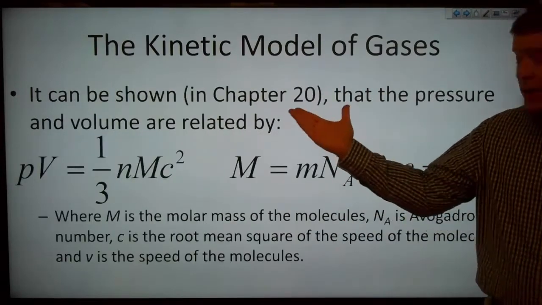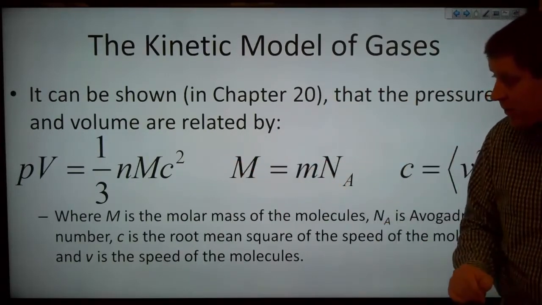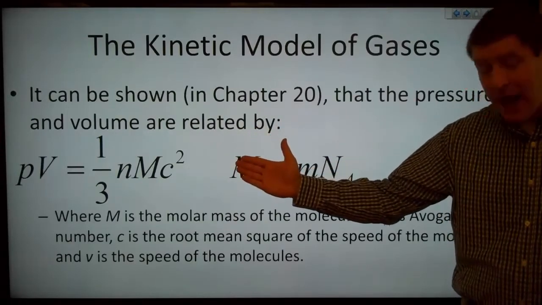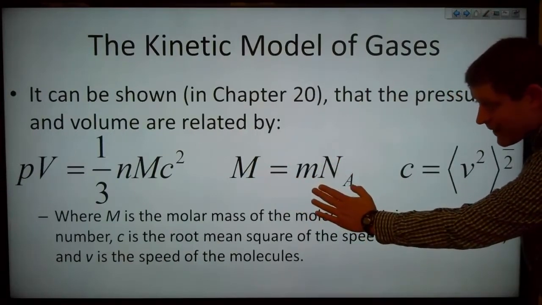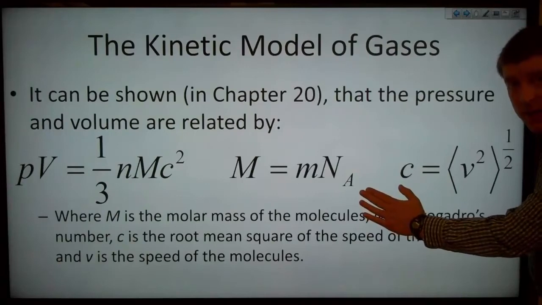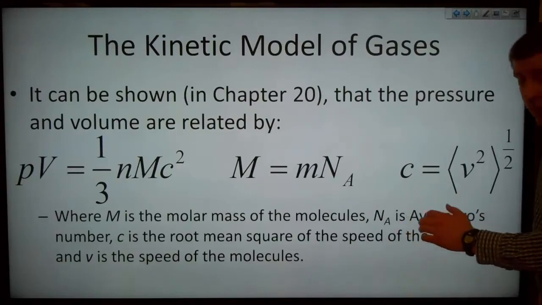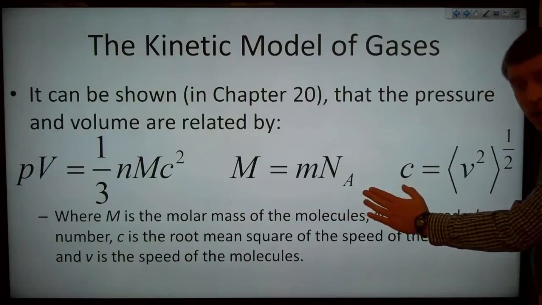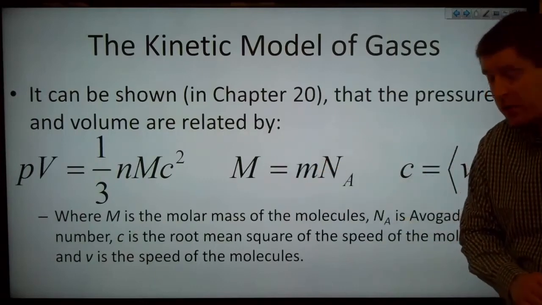So it can be shown, and it's going to be shown in chapter 20, that the pressure and volume are related by this equation here. So we've got pressure times volume is equal to 1/3 N M c squared, where capital M is lowercase m times N sub A. This is Avogadro's constant, as Atkins calls it, or Avogadro's number. Remember, lowercase m is the mass of one molecule. If we multiply the mass of one molecule times Avogadro's number, that's going to give us the molar mass. So capital M there is the molar mass of our substance.